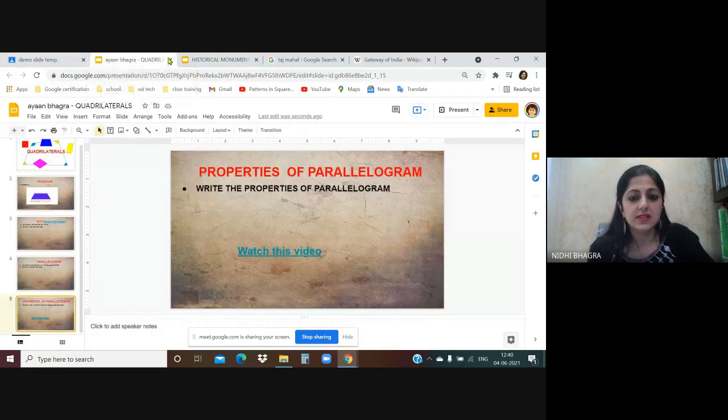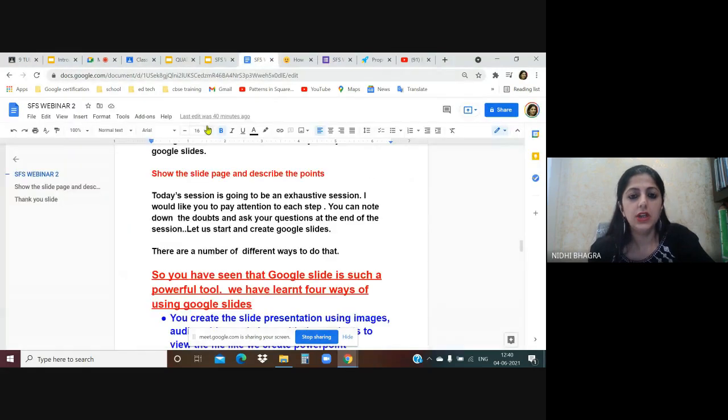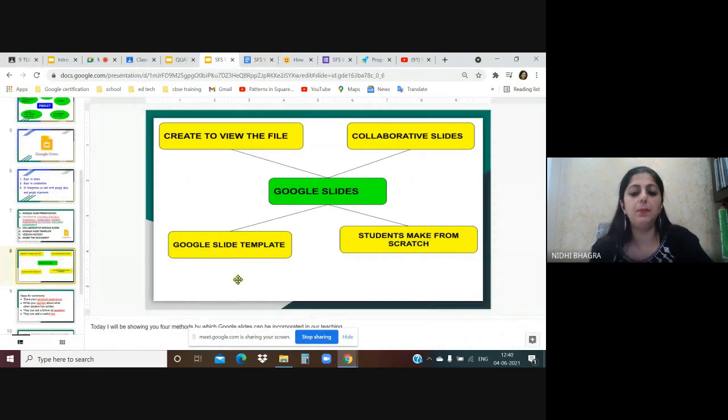So this is about Google Slide template. The third one. We discussed create to view the file. This is when you are creating the whole presentation, students view the file. Second option, collaborative slides, where they work together and you choose the option, students can edit the file. Third one, when students work on it individually. And the fourth one, students make from the scratch.